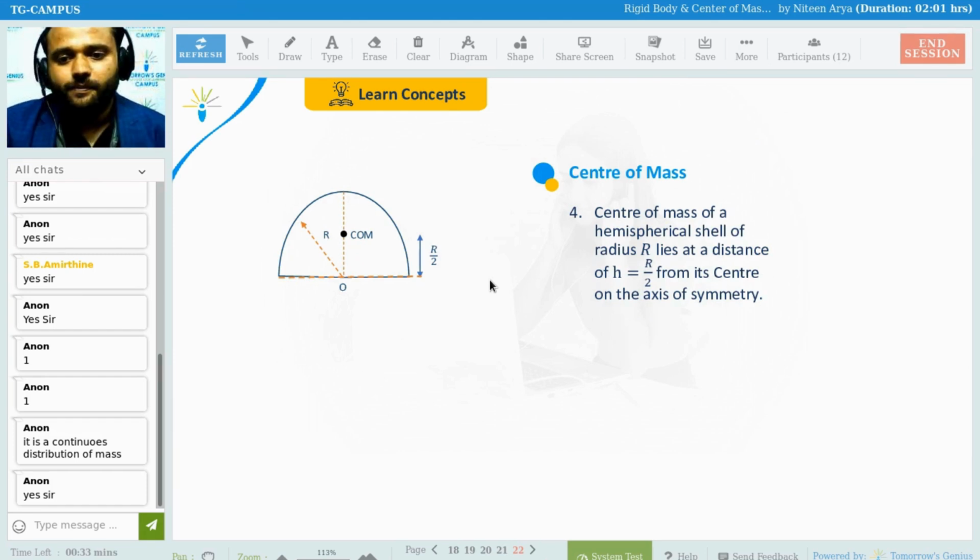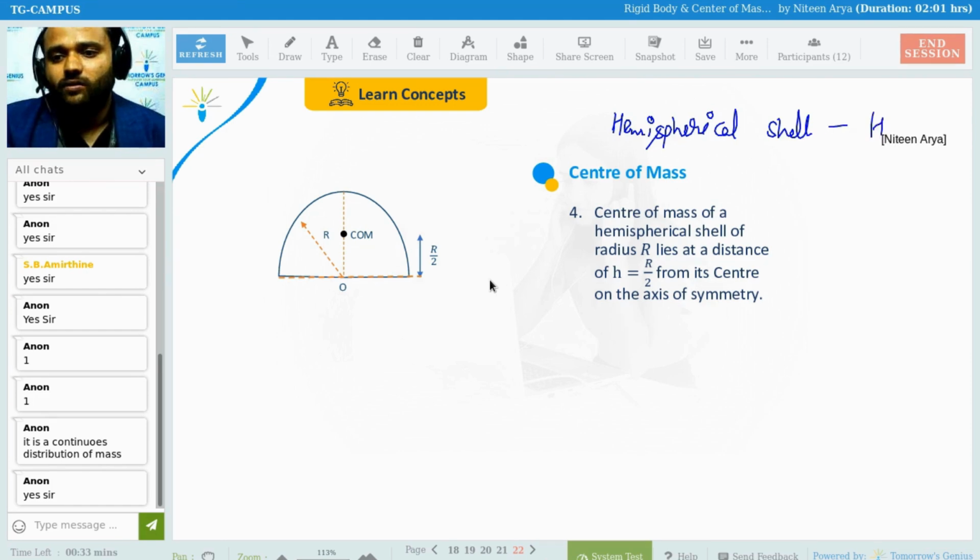Center of mass of a hemispherical shell. The hemispherical shell, if it is a shell, means it is hollow. Hemispherical shell, or you can say hollow sphere, hollow hemisphere, same thing.